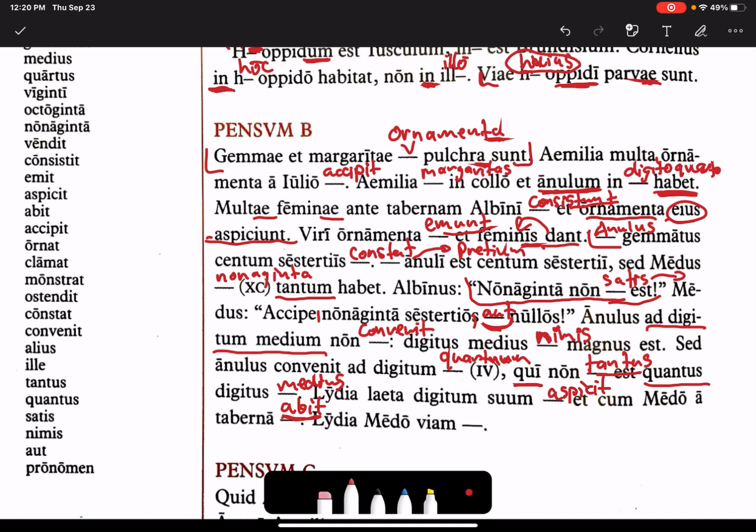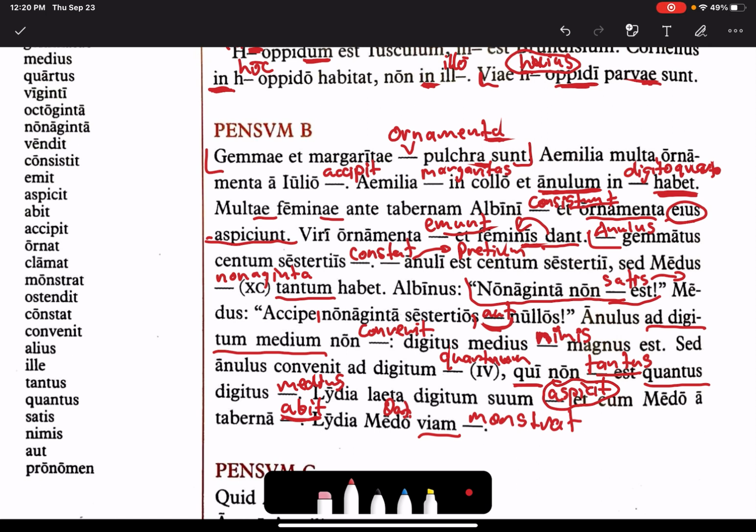And cum Medo a taberna abit. And Lydia Medo viam monstrat, meaning she shows the road to Medus, and so Medus is in the dative, Medo. So you might have had something other than aspicit. There's many things you might have put there. I believe it's aspicit. She looks at her finger.